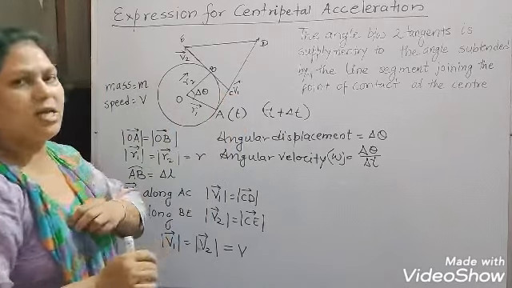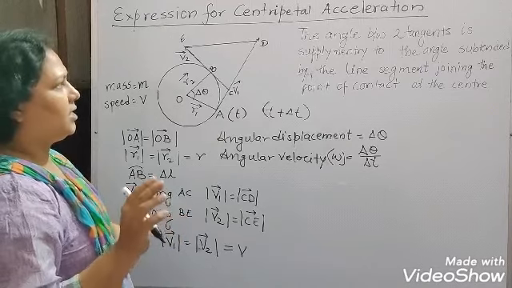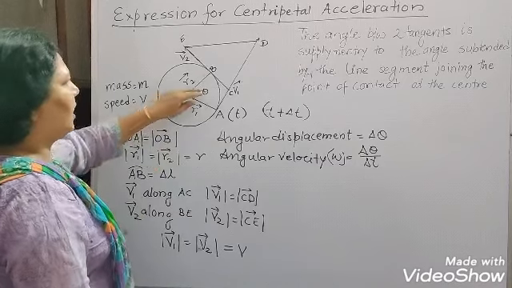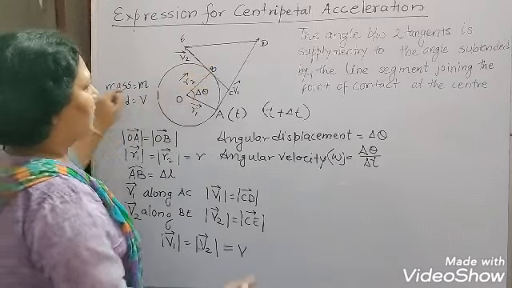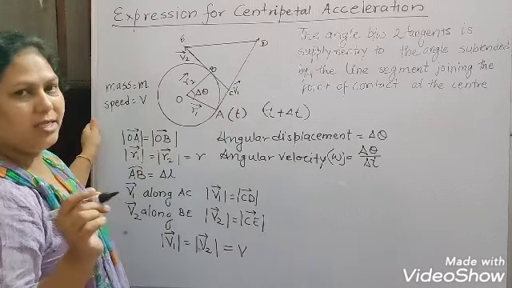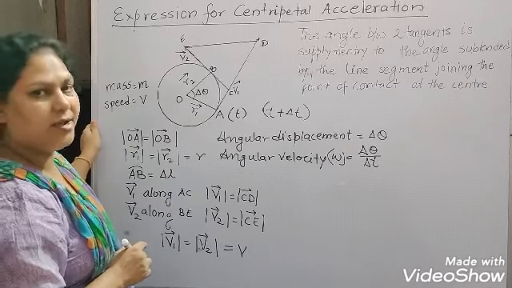In class 10th you learned a theorem: the angle between two tangents is supplementary to the angle subtended by the line segment joining the points of contact at the center.